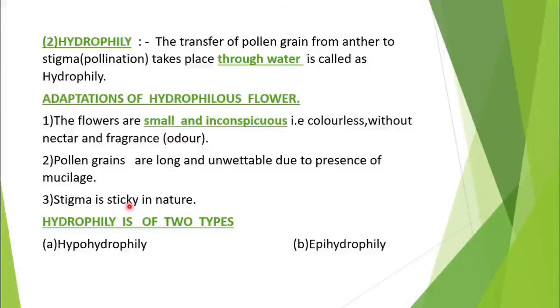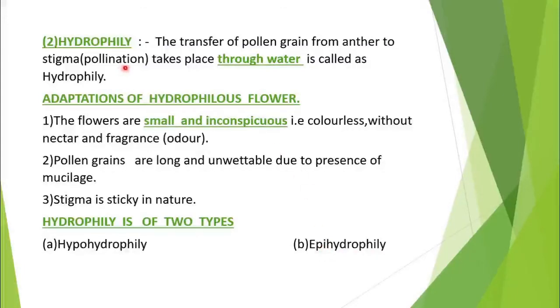That's why stigma is sticky in nature, so that it can easily trap the pollen grain. This hydrophily is again of two types: one is called hypohydrophily, another one is called epihydrophily. At present you have to keep in mind, hypo means below. Here the pollination is taking place below the surface of water. And epihydrophily means here the pollination is taking place on the surface of water.